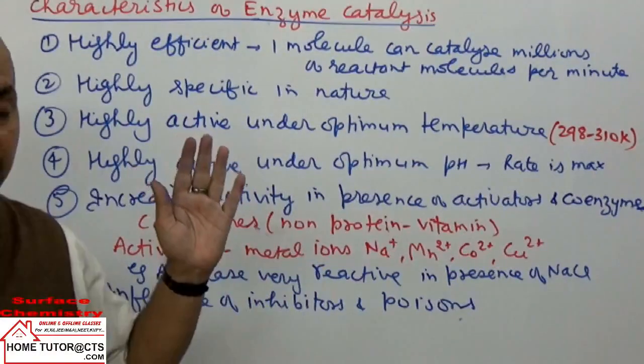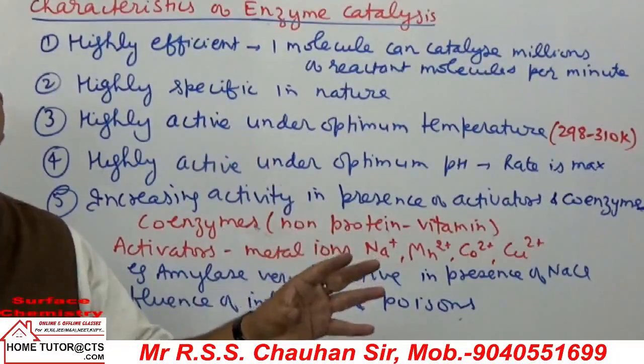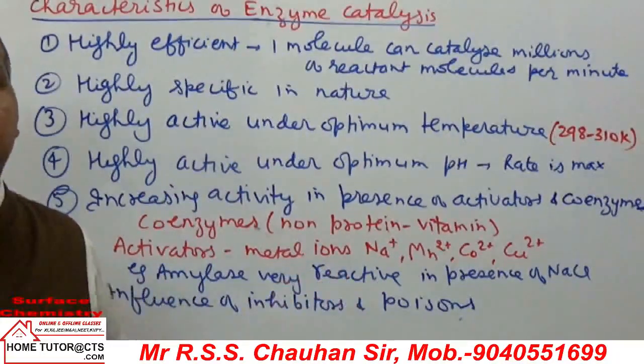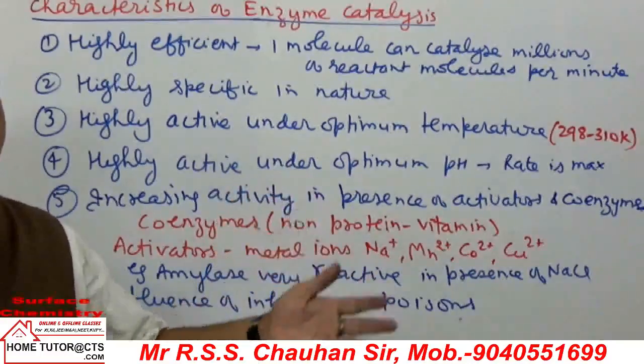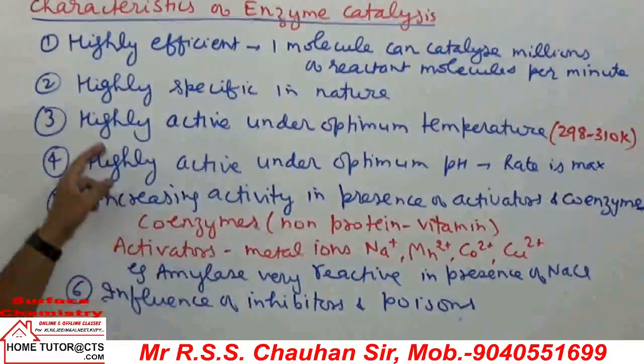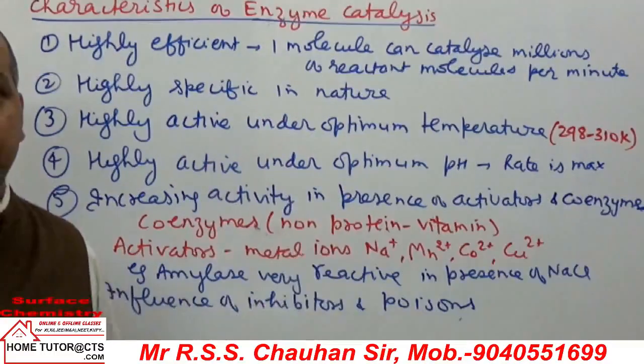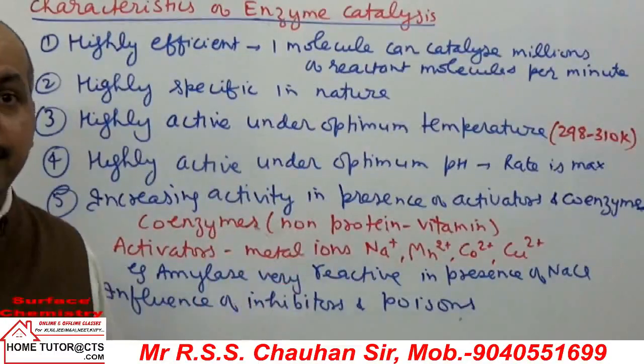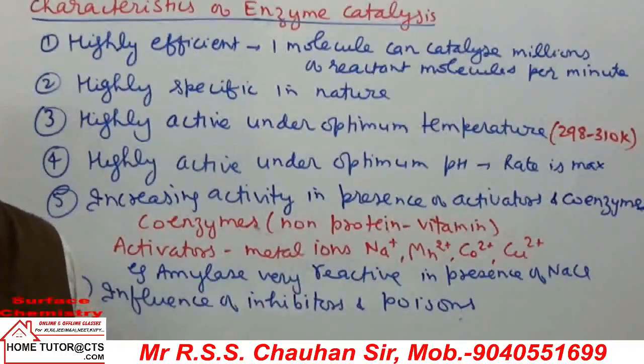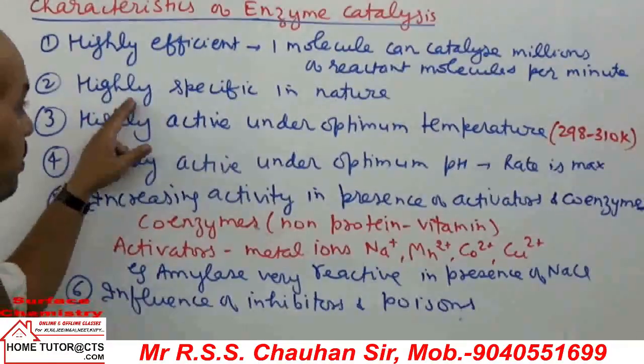Enzymes can differentiate stereoisomers easily, which are difficult to identify by simple means. So highly specific nature means each enzyme has one fixed substrate on which it can act and catalyze that reaction, not other reactions. That is the meaning of highly specific in nature.